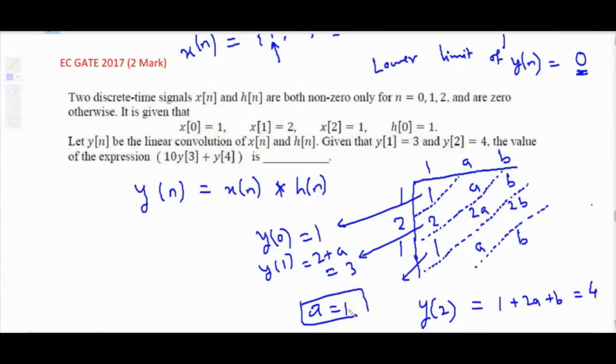The a value we have already determined from y of 1. A is 1. Substitute here: 1 plus 2 into 1 plus b equals 4, that means the b value is 1 plus 2 is 3, so the b value is also 1.